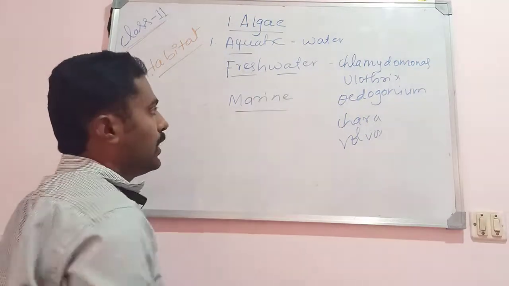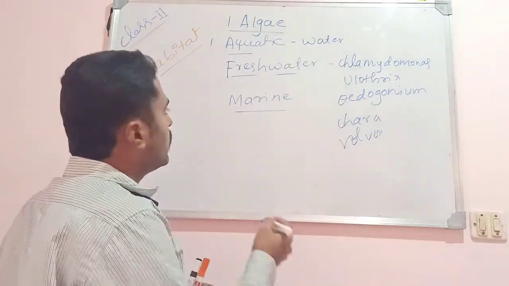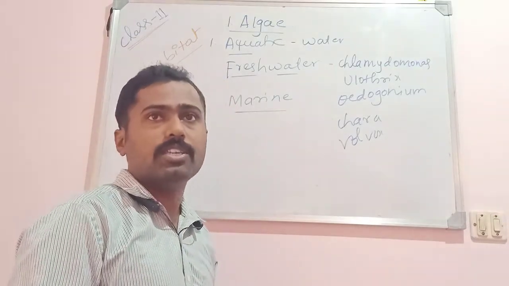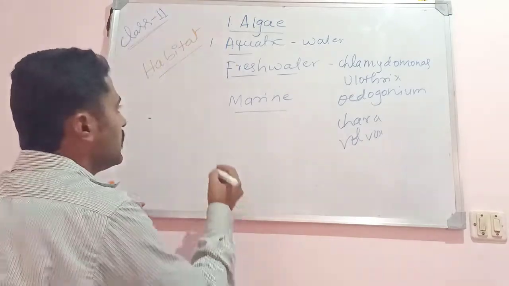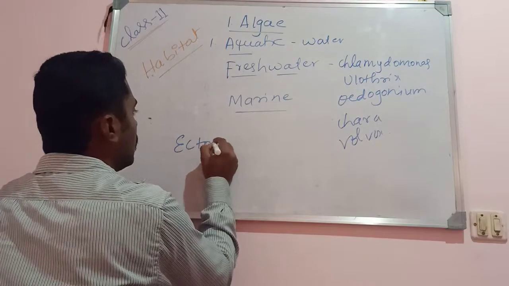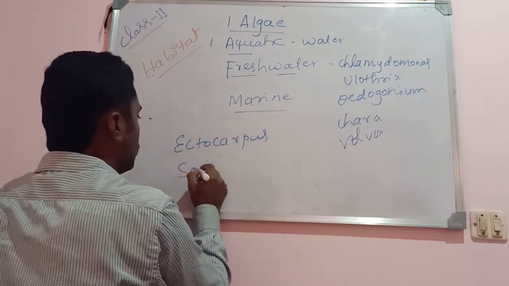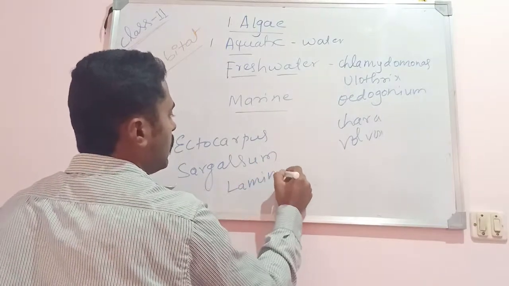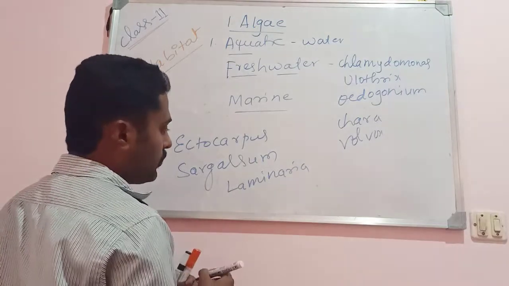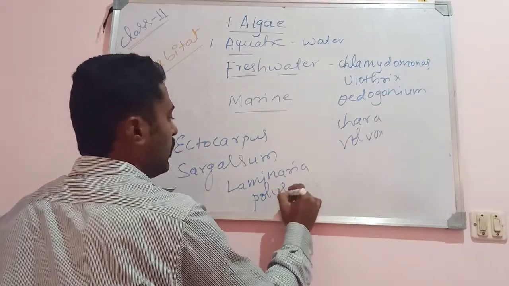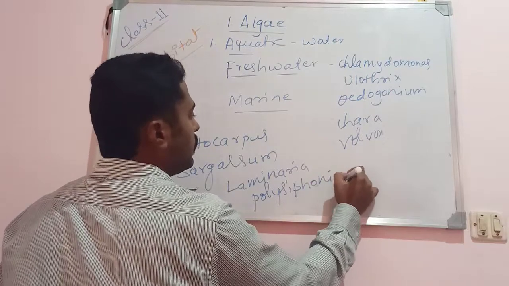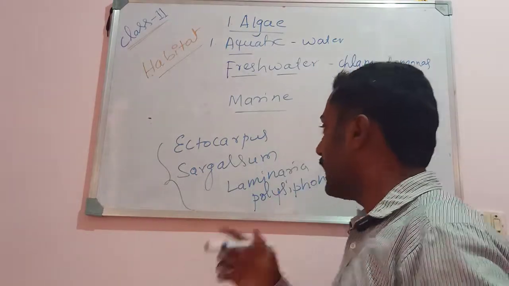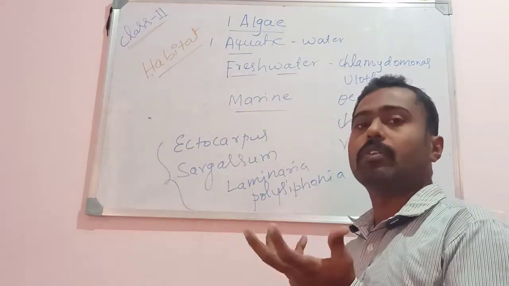Then the marine water forms. Mainly these forms are found in oceans or sea, which means they are found in salt water. Marine forms include Ectocarpus, Sargassum, Laminaria, and Polysiphonia. These are members of the brown algae and red algae. Most of them are purely marine in nature, which means they are found in marine water.